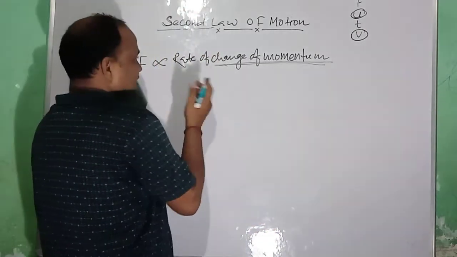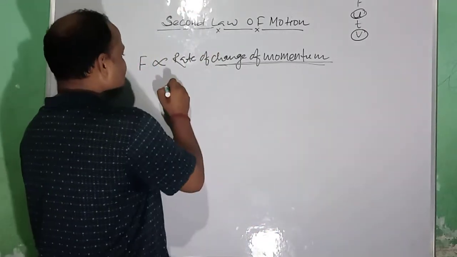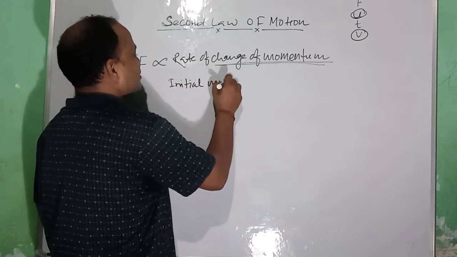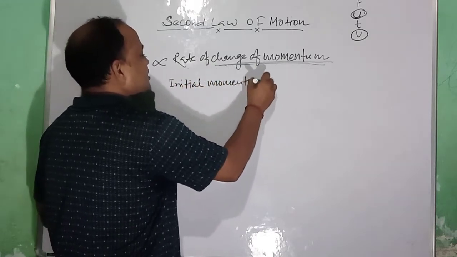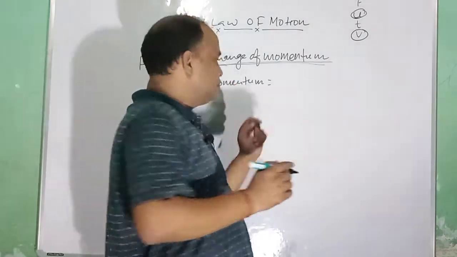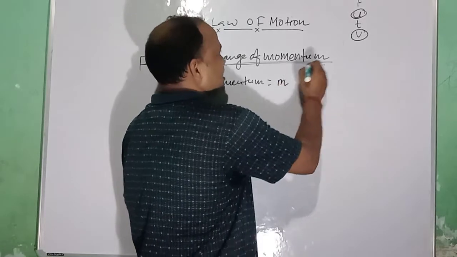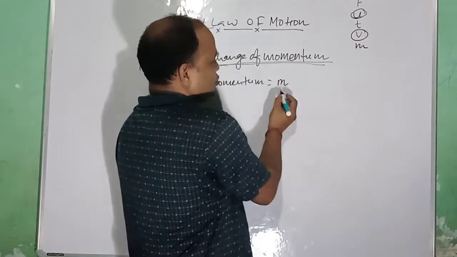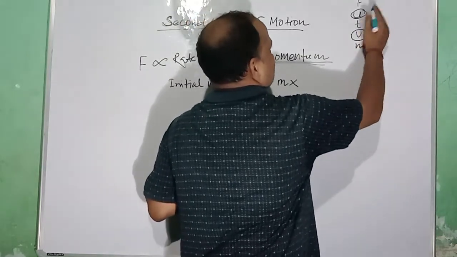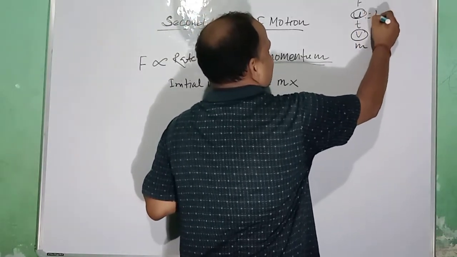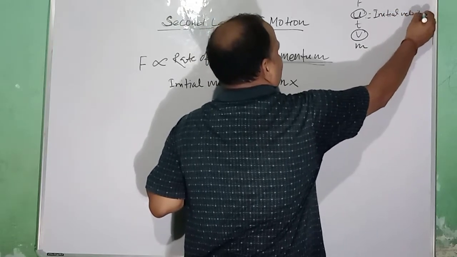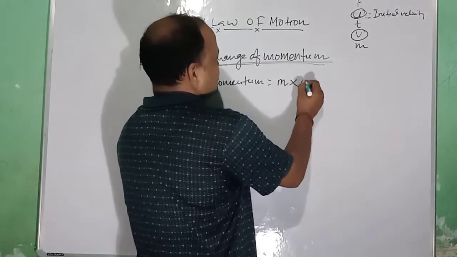In that condition you need to find out the initial momentum. Initial momentum means mass of the body multiplied by initial velocity. Suppose the mass of the body is m, so m into initial velocity u. U means initial velocity. m into u.